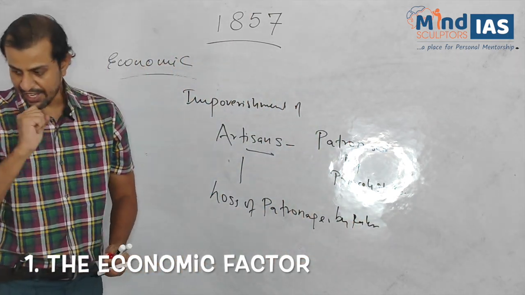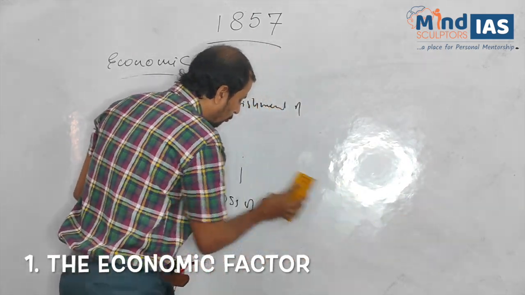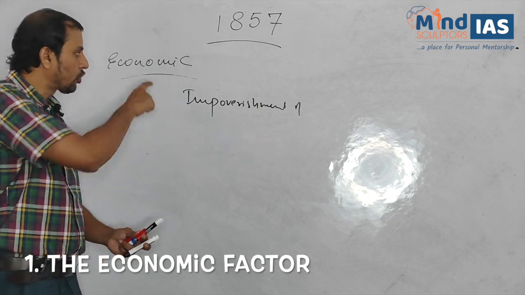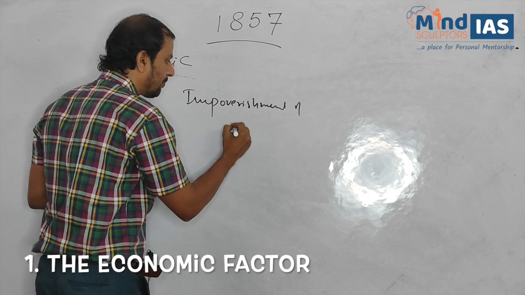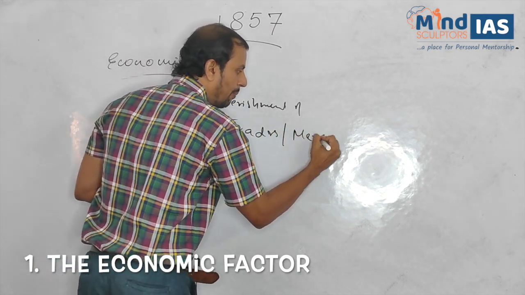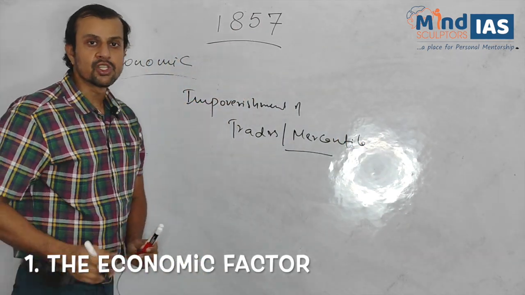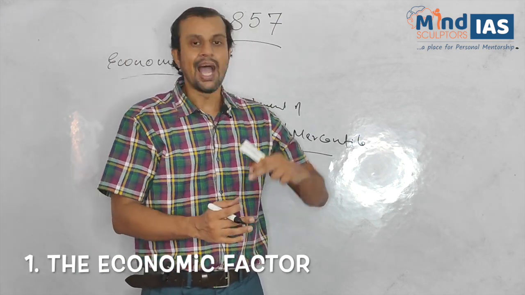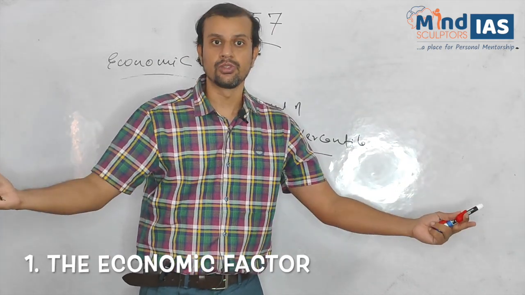Clear? Next, the third class of people which suffered at the hands of the British as part of economic factor of 1857 were the traders or the mercantile class. Now, we must all know that India still today as well as at that time was known as country of cottons.